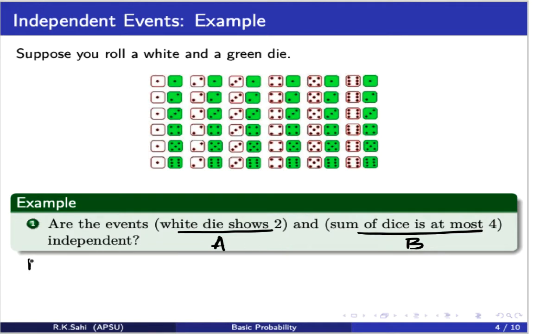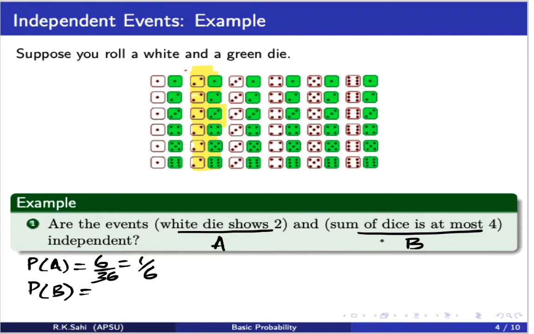So what we first need to know is the probability of A and then the probability of B. Let's start with this. What's the probability of A, that the white die shows a 2? Looking over here, this is the white die showing a 2. Let me highlight that one. This is what we are looking at. So the probability of these events is 6 over 36, which is 1 over 6.